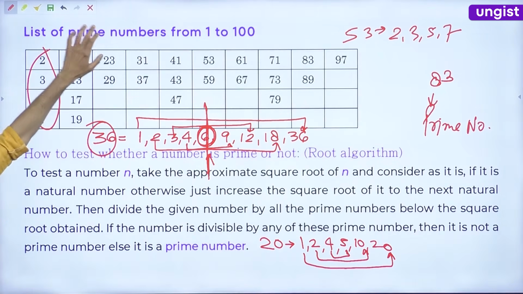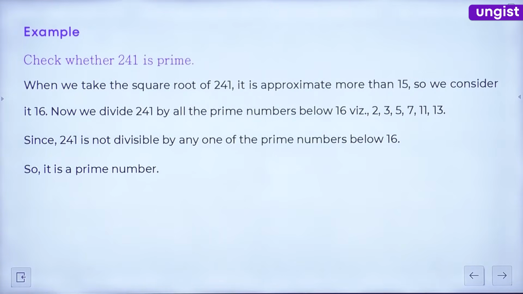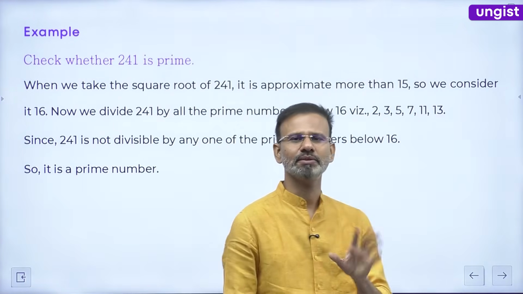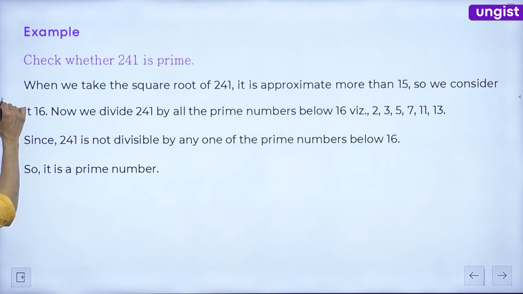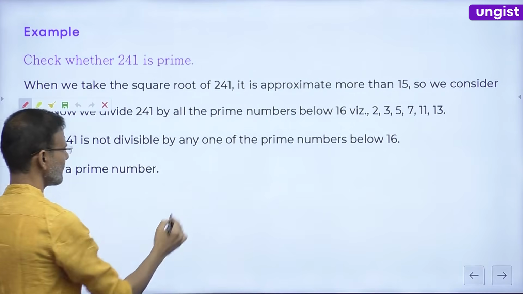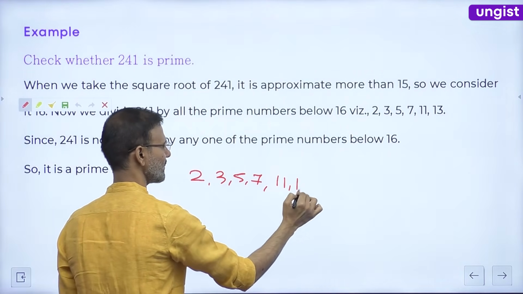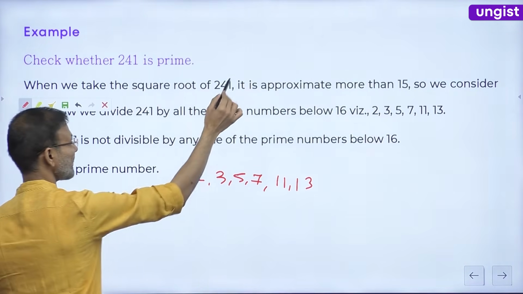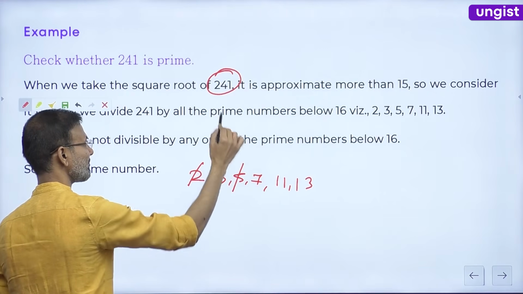Look, let me show you. Okay, one more example, guys: 241. What is the rough root of 241? 15, 16. Okay, take 16. So the prime numbers less than 16 are 2, 3, 5, 7, 11, 13. Everybody clear? Right. So 241 is not a multiple of 2. 241 is not a multiple of 3. It is not a multiple of 5.